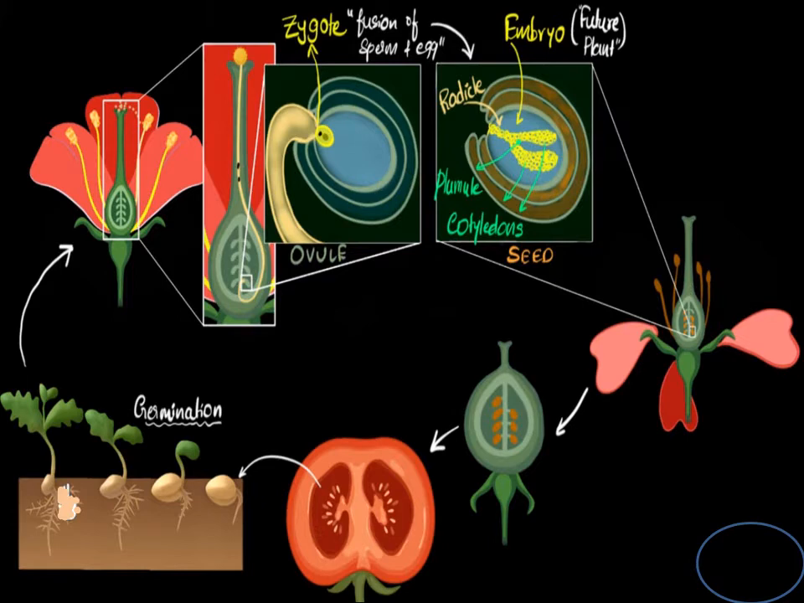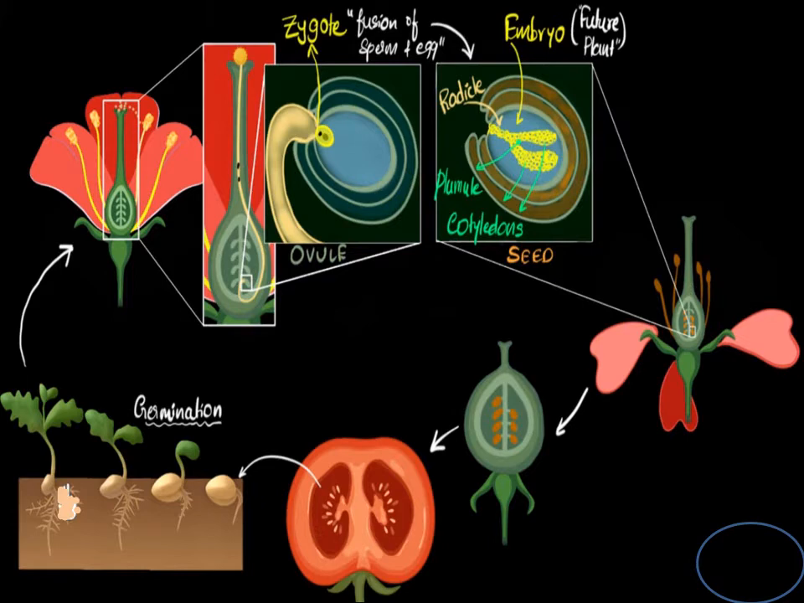Here, the female reproductive organ's egg cell fuses with the male nucleus and forms a zygote. The process of fusion of the male nucleus and the egg cell forms the zygote. This zygote divides further into many cells and eventually forms an embryo. This embryo is the future development. You can see that yellow colored one.